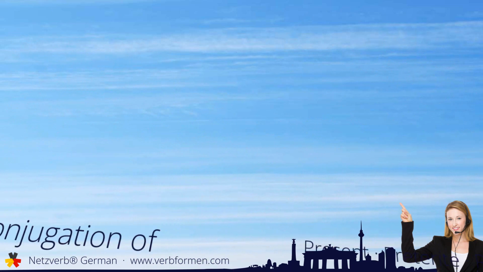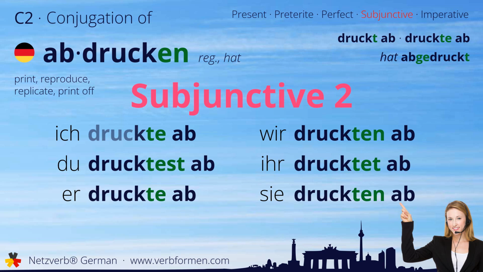Now we move on to the subjunctive two. Ich druckte ab. Du drucktest ab. Er druckte ab. Wir druckten ab. Ihr drucktet ab. Sie druckten ab.